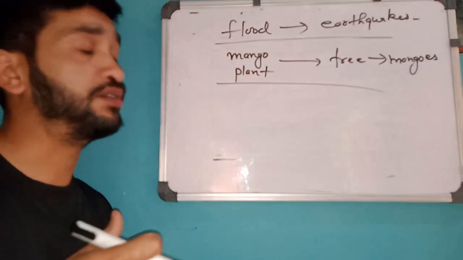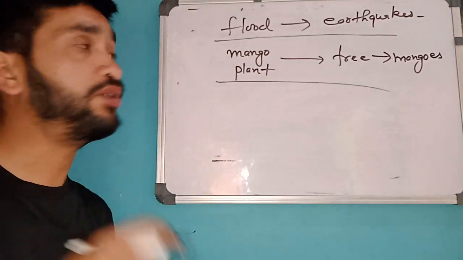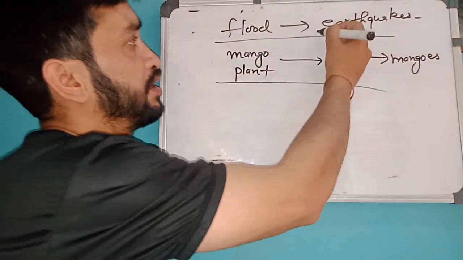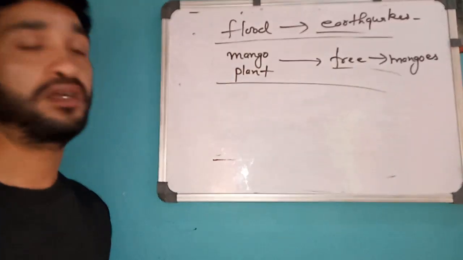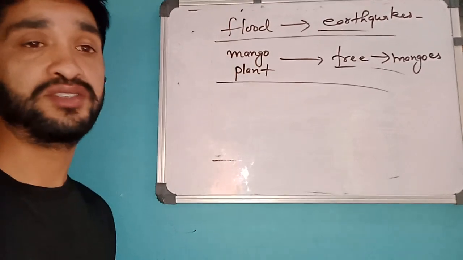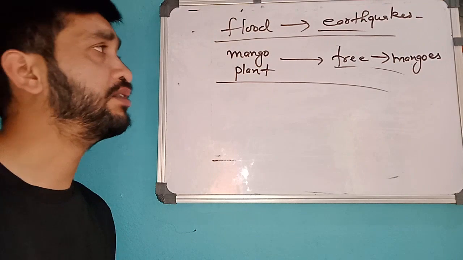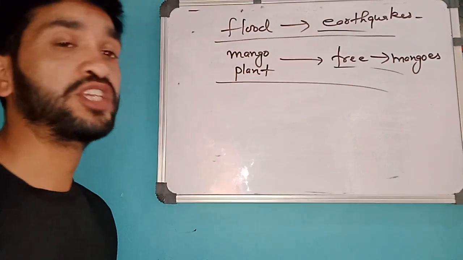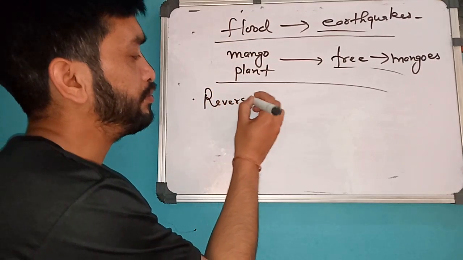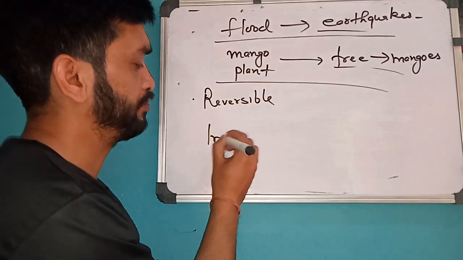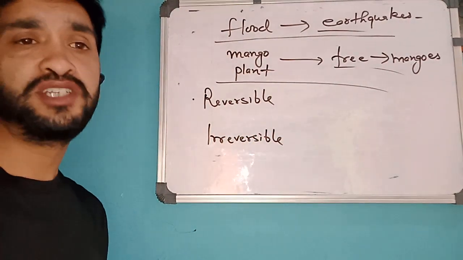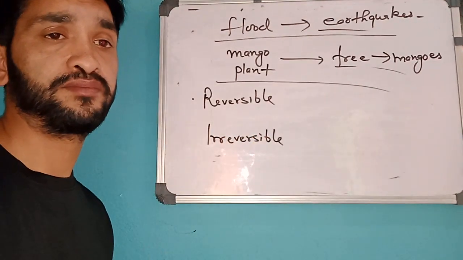So do not mix this point with your man-made and natural changes. Earthquake and flood are undesirable changes, and your conversion of a plant to a fruitful tree is your desirable change. I hope it is clear. Now let's move on to the next point, which is very easy. The last point is reversible and irreversible. Reversible changes and irreversible changes.